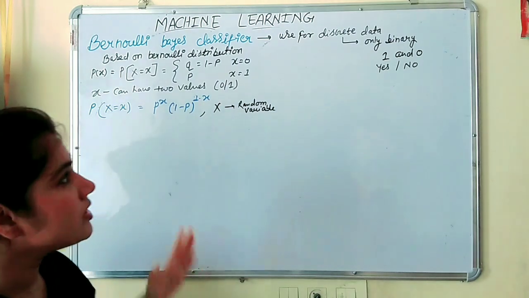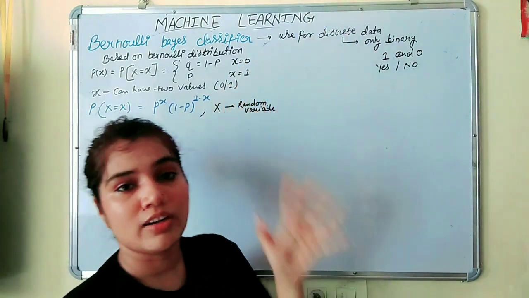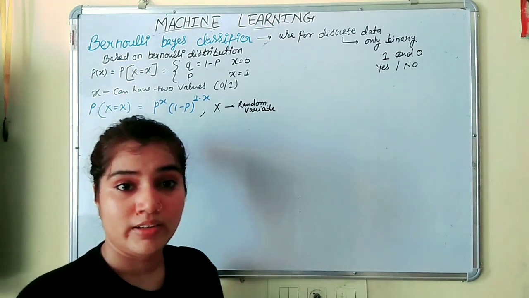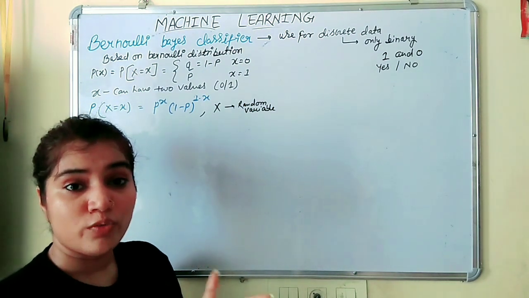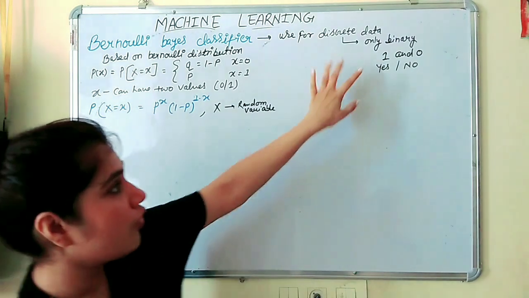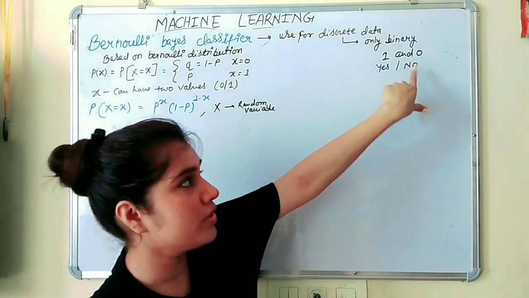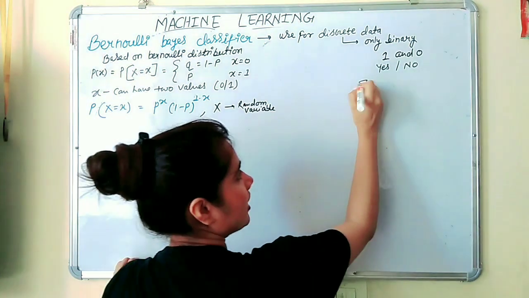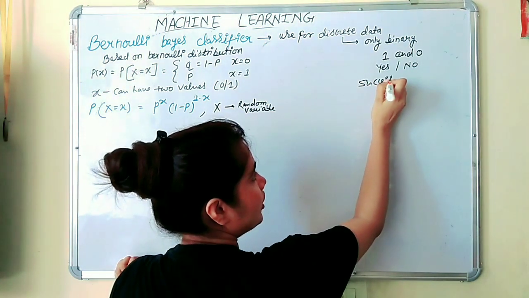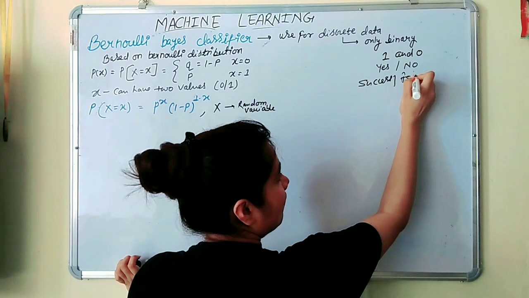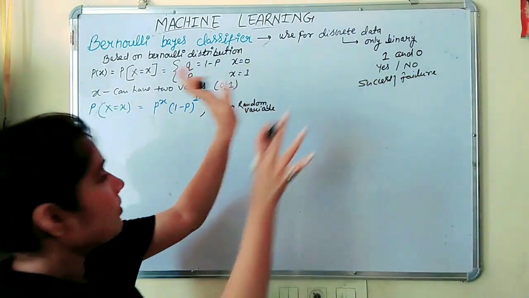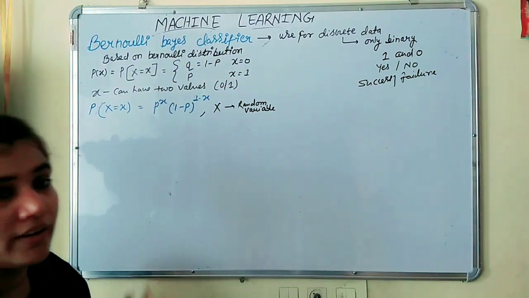This is used for discrete data. What is discrete data? A data set in the form of binary: either you will get 1 or 0. If 1 is yes, then 0 is no. If 1 is true, 0 is false. If 1 is success, then 0 is failure. So this is the simple concept for the Bernoulli Bayes classifier.